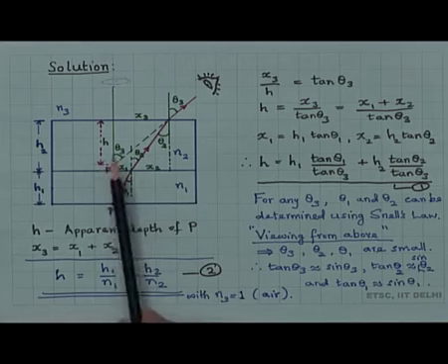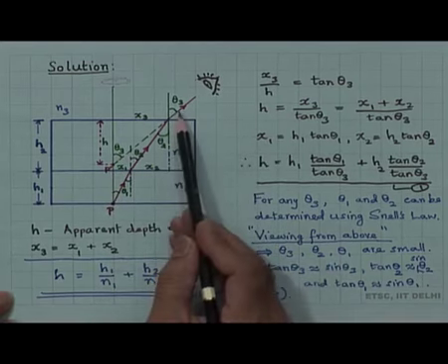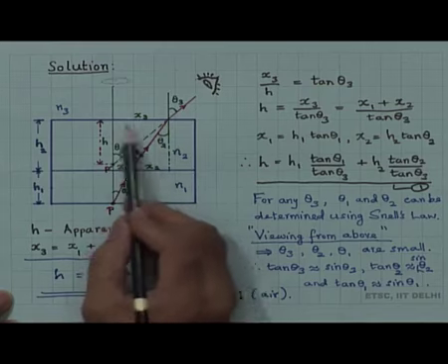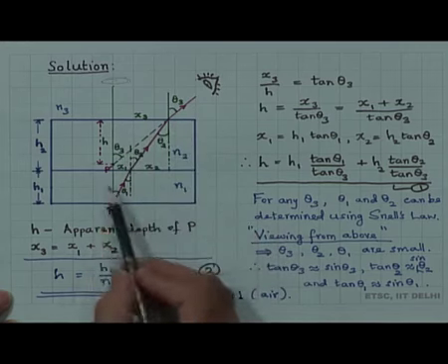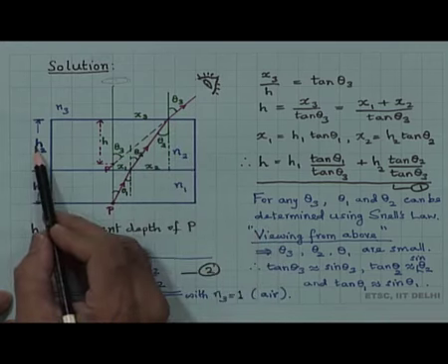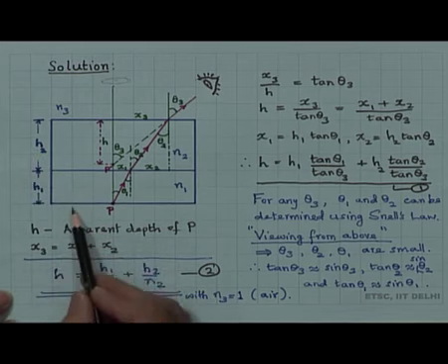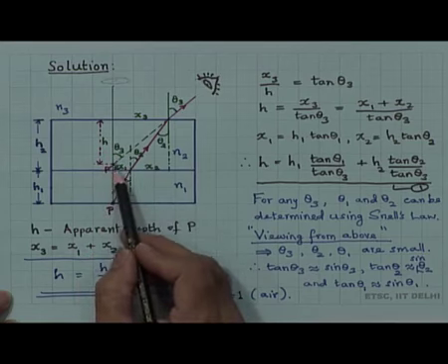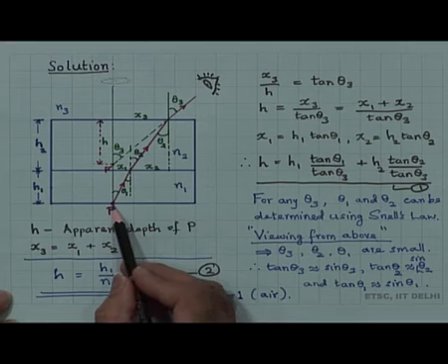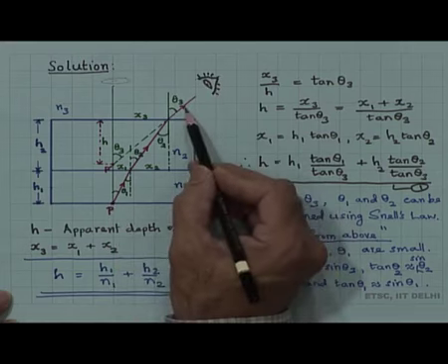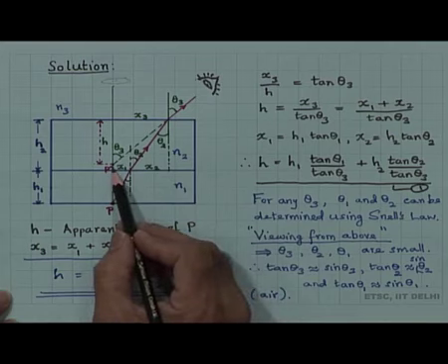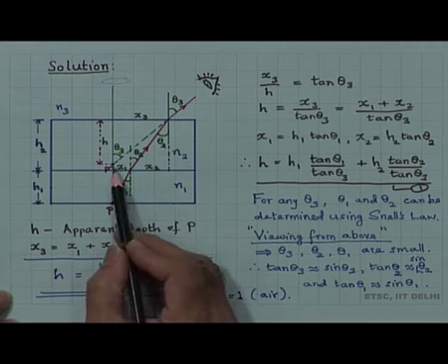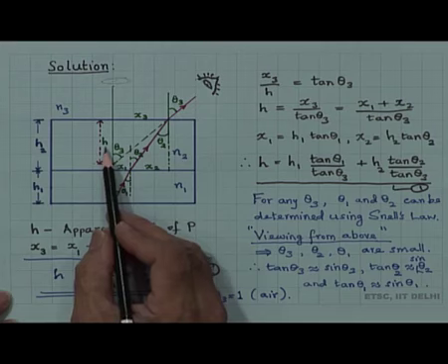From the geometry, if this angle is theta 3, I have marked this distance as x 3. h 1, h 2 are the thicknesses of this water column here, and h is the apparent position of the point object P. There is a point object here, but the eye sees it as if the point object is located here. In other words, h is the apparent depth. In this problem, h is the apparent depth. So, we have to determine what h is, the apparent depth.